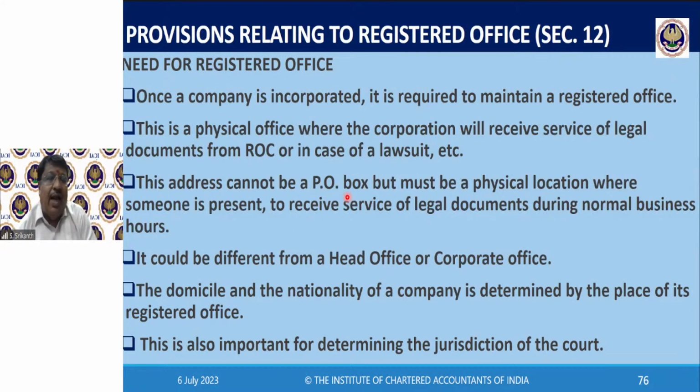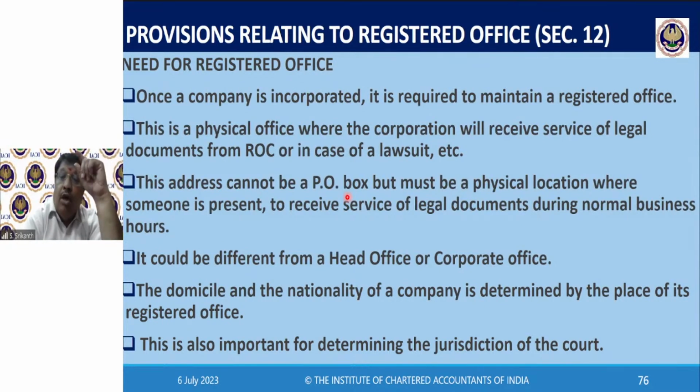The domicile and the nationality of a company is determined by the place of its registered office. Domicile, we already saw. To which state you belong depends on the situation of the registered office of the company.